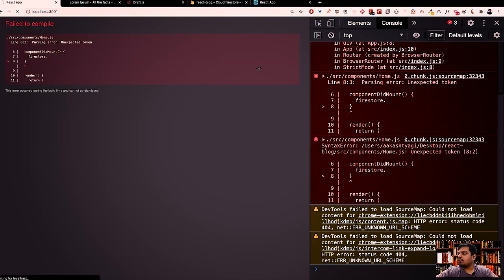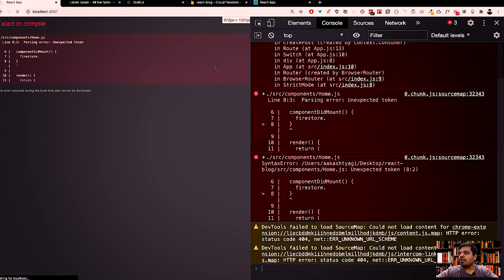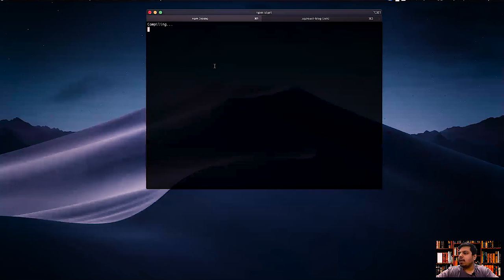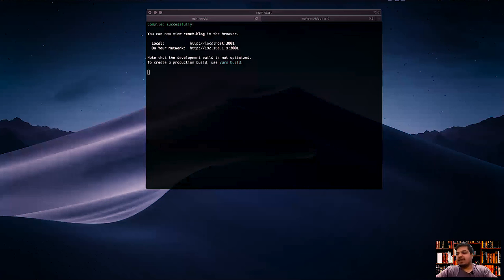Okay. Let's just wait for a second. Let's see if it's compiling. It's still compiling. Let's just wait for that. Great. So it has finished compiling.